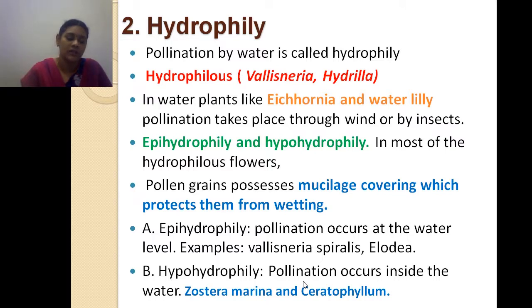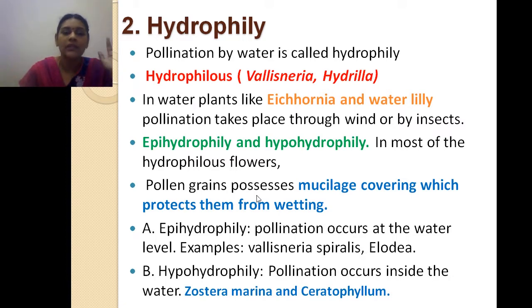So these are the two types of hydrophily. Examples of epihydrophily are Vallisneria spiralis and Elodea. Zostera marina and Ceratophyllum are examples of hypohydrophily.